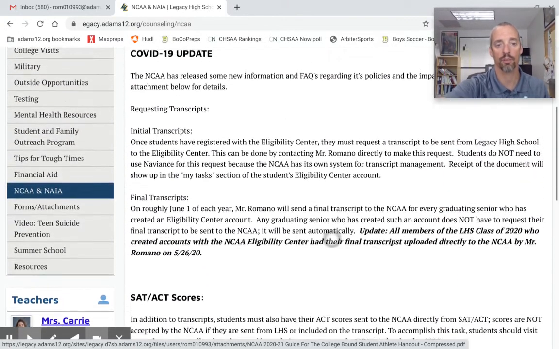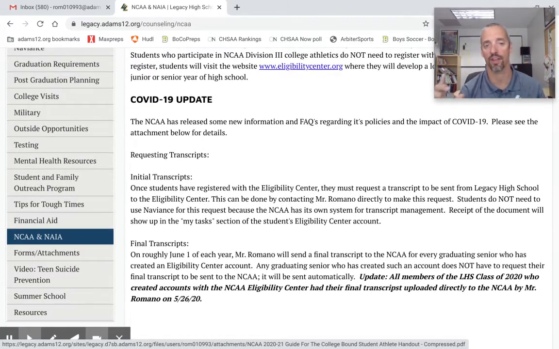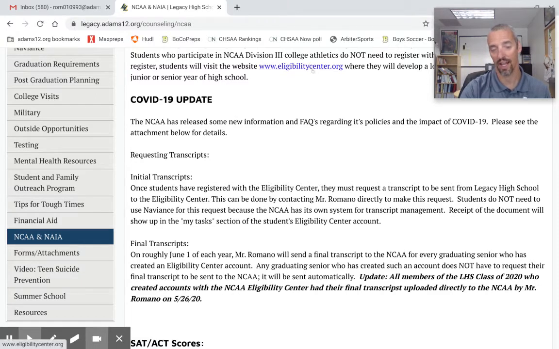That said, here are some of the most common questions and processes that need to be understood. How do I get my transcript sent is a common question. When you go to the Eligibility Center and create an account, it's going to literally walk you through: first do this, second do this, third do this. It's relatively straightforward. But one of the things that you have to do is have a transcript sent to them.